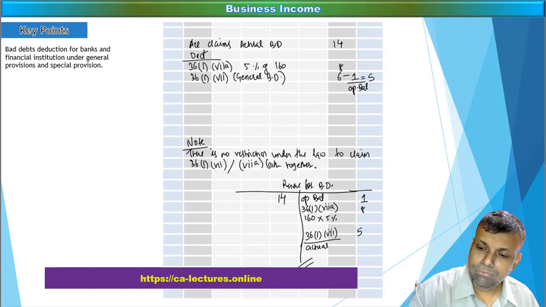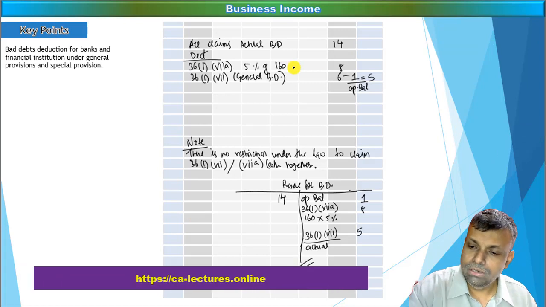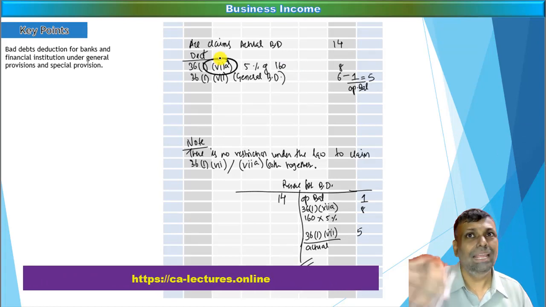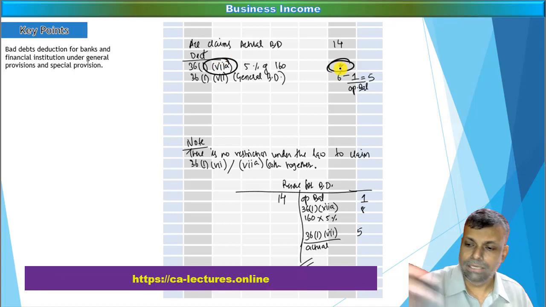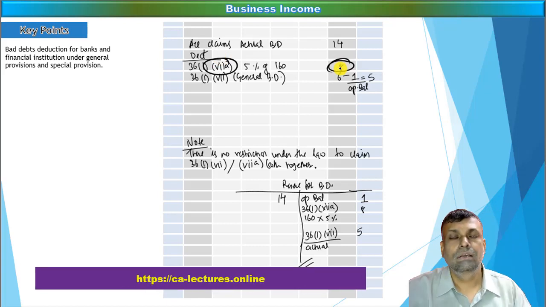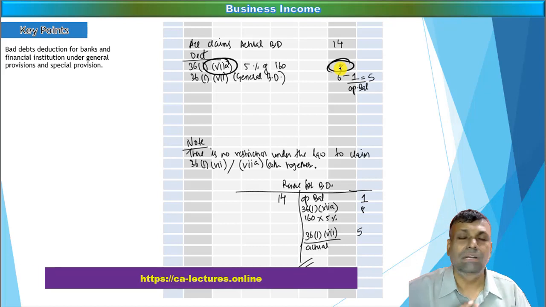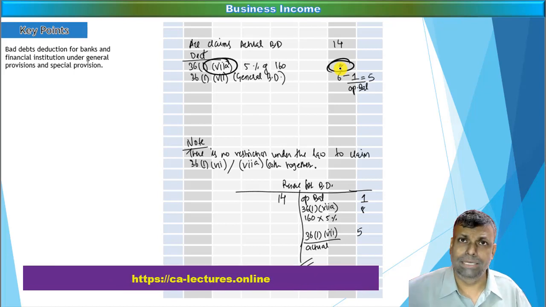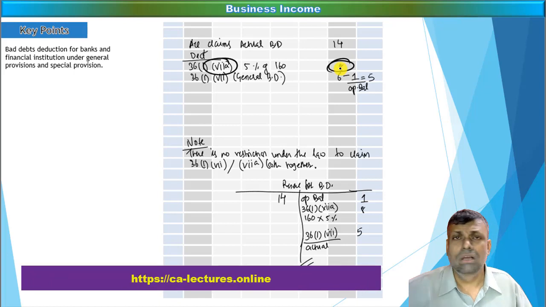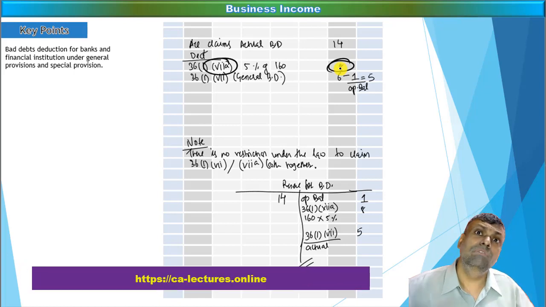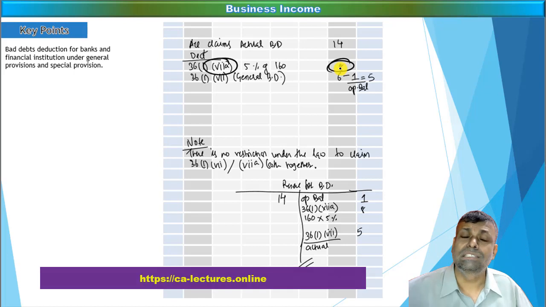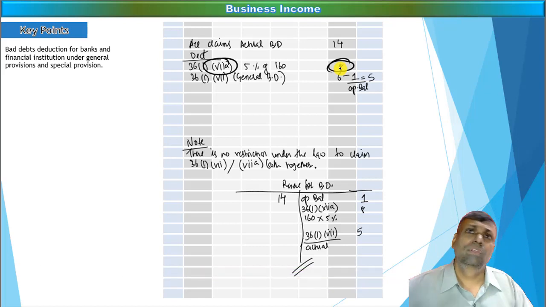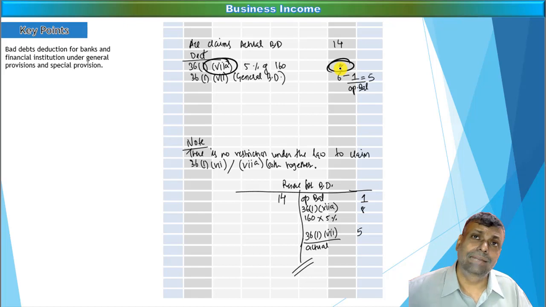Say for example, you are having a deduction as per section 36(1)(7)(a), as per the working, of say 8. So your actual deduction as per the percentage calculation which is specified under that particular clause is 8. But supposing, friends, you actually incurred a higher amount of bad debts, now you see our banks are into very big losses. So there may be a situation where your actual bad debt, that means your actual losses, are much more than the percentage provided by the Income Tax Act. So can the excess over the specific deduction of 36(1)(7)(a) be allowed as a deduction?